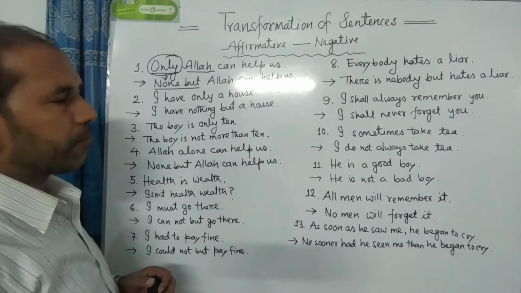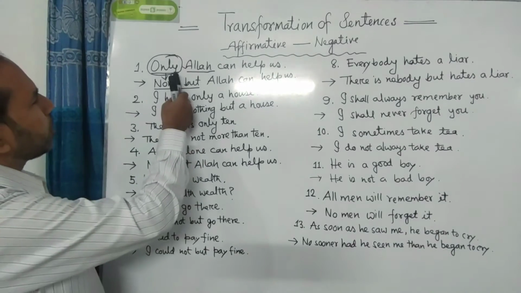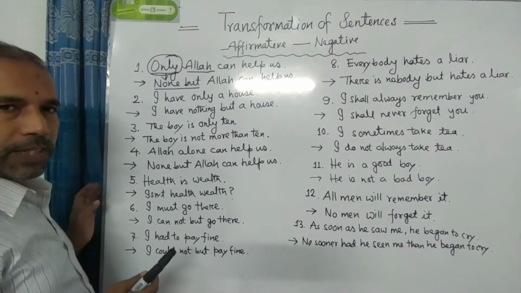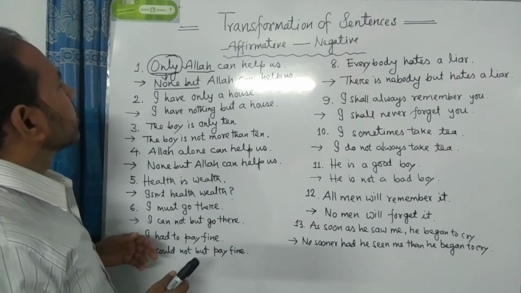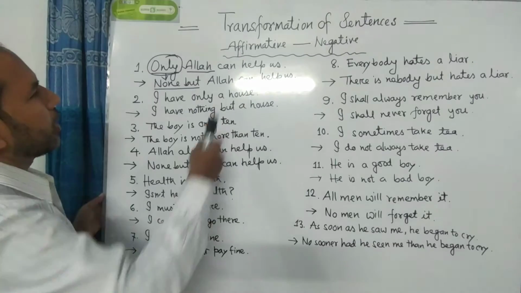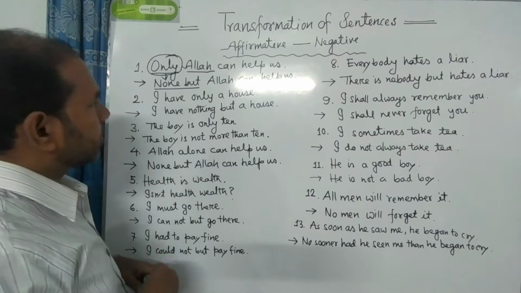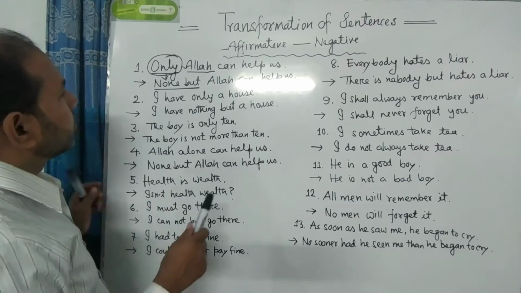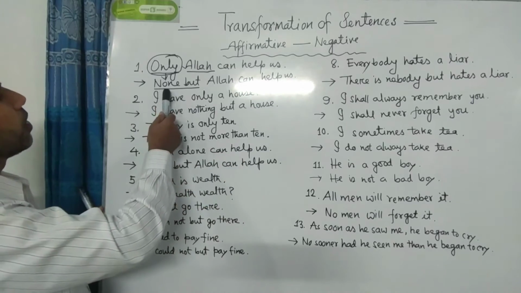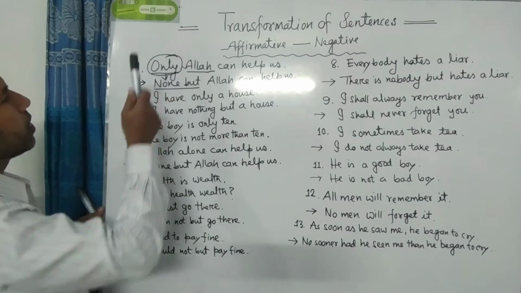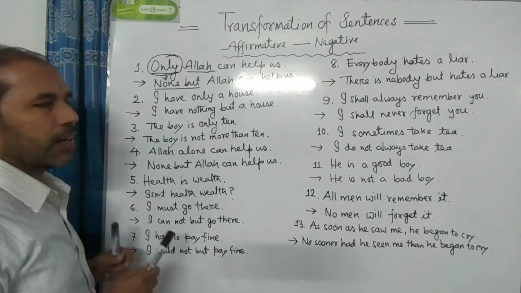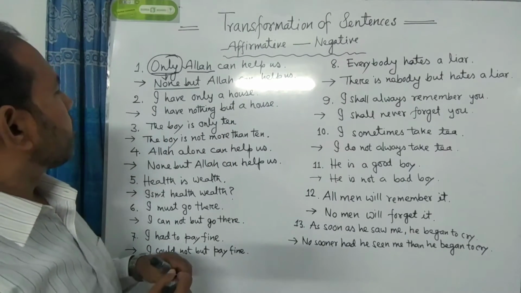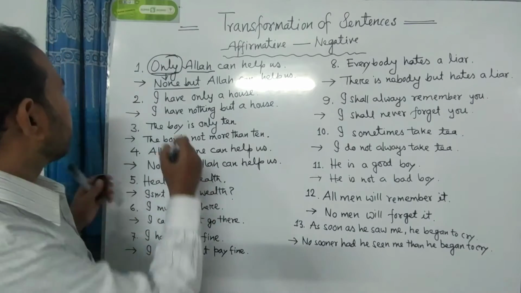I am discussing again. If we find the word only before any subject, and if that subject is a person, that is, here we see that only Allah can help us. Allah is one kind of person, it is the person singular number. So for this reason I have used none but instead of the word only. Only Allah can help us, none but Allah can help us. Dear students, I am going to the next number 2.